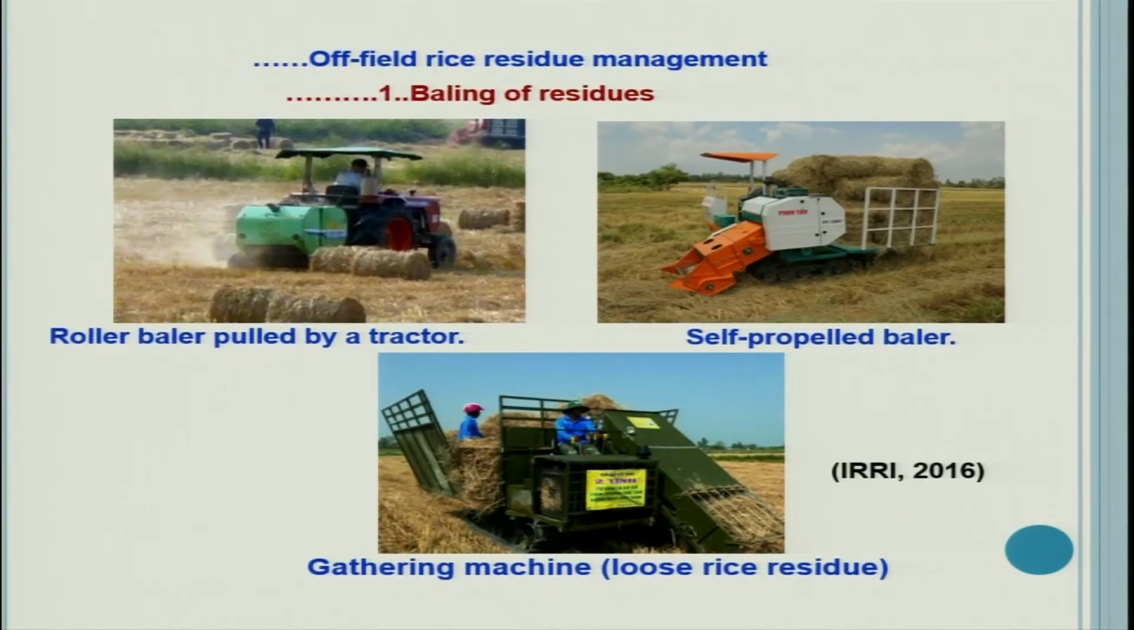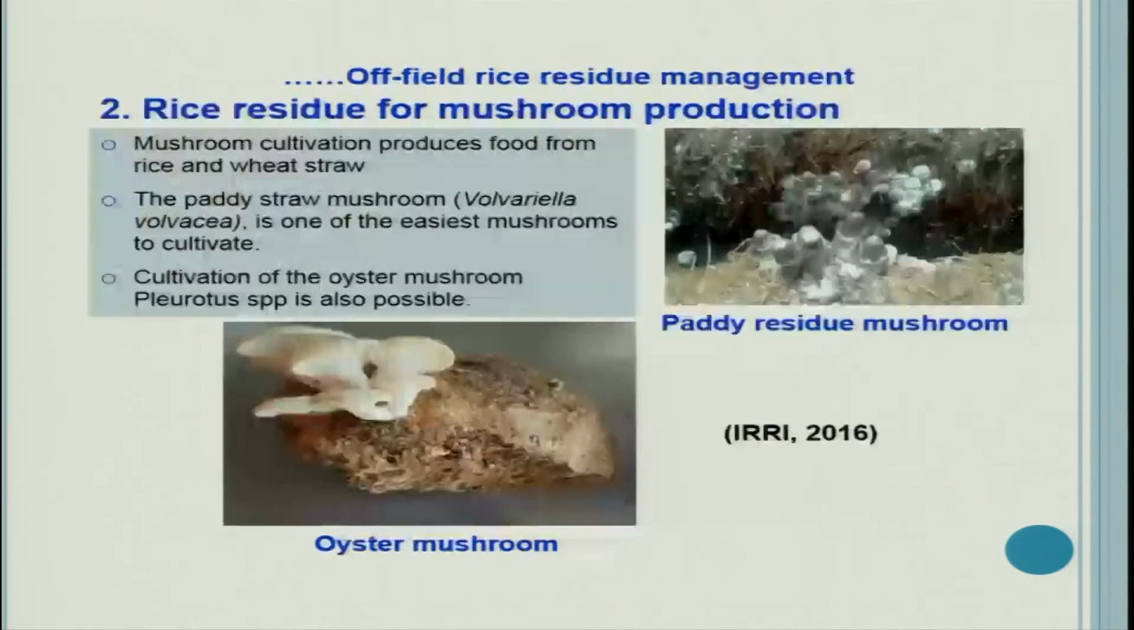Now, you can see several baling machines in this picture. One is a roller baler pulled by a tractor. It is like this, quite an automatic system. Next is a self-propelled baler. This is also a fully automatic system, and a gathering machine for loose rice residue. So, these machines are practically available in the country, and not to a great extent, but to some extent they are being used by the farmers.